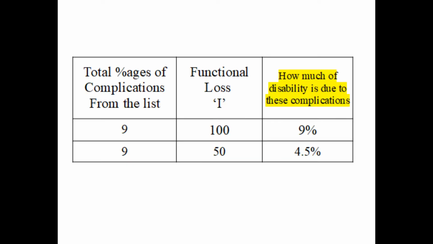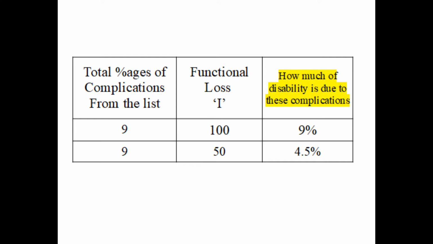If the impairment is less than 100%, you have to take proportional percentages or proportional values, because as I told you already, we are dealing with a linear equation and the complications are percentages of functional loss. For example, if the functional loss is 50%, the same complication which had 9% in the list, in that case is capable of causing 4.5% disability only. The reason is we are dealing with a linear equation and the same ratios are to be maintained. Whether it is 100% or 50% or 70% impairment, you have to take the same percentage of the total impairment.